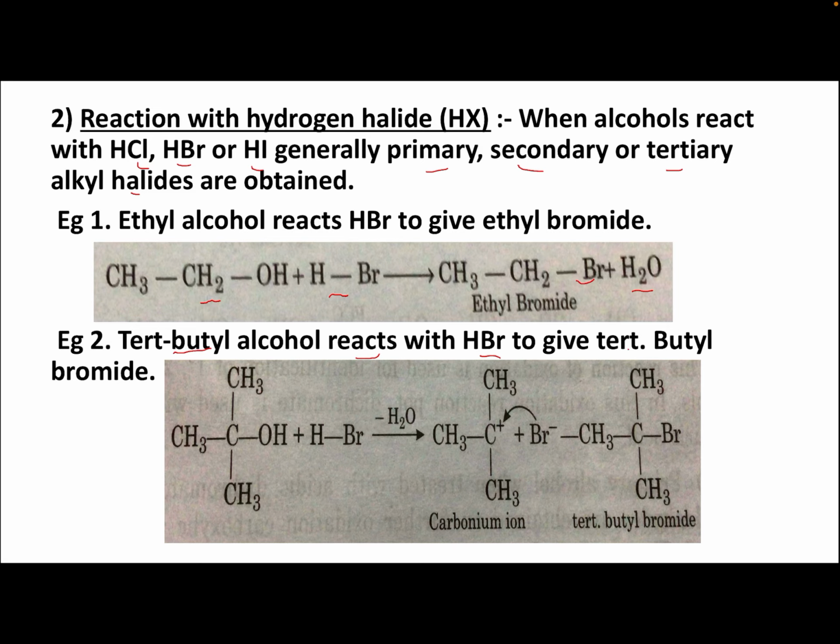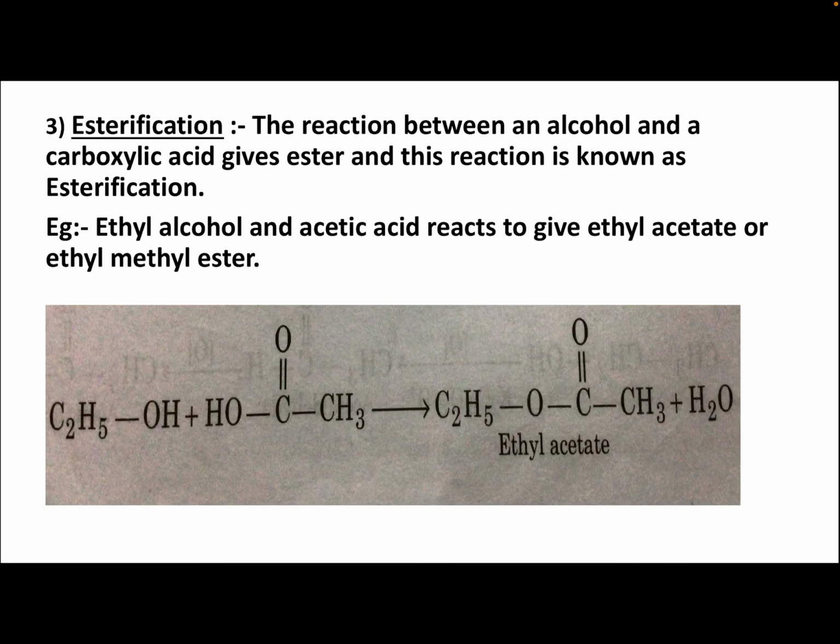Tertiary butyl alcohol reacts with HBr to give tertiary butyl bromide. So, tertiary butyl alcohol when it reacts with HBr, you get a carbocation and then tertiary butyl bromide is formed. That means when alcohols react with hydrogen halide, primary, secondary, tertiary alkyl halides are obtained.